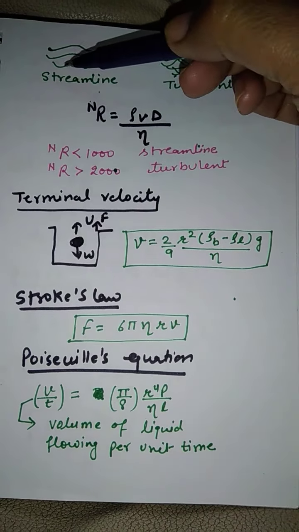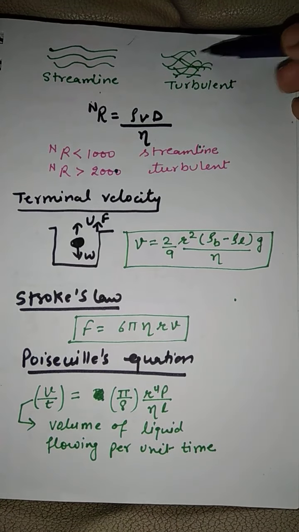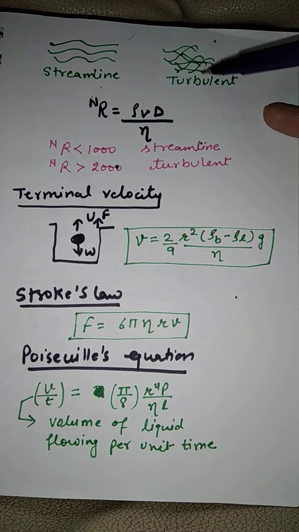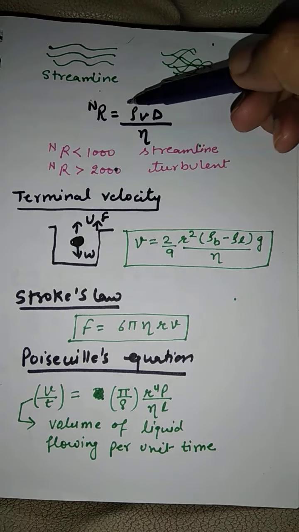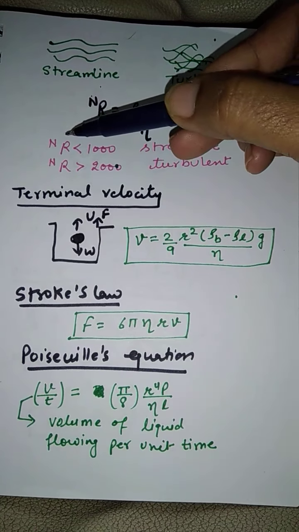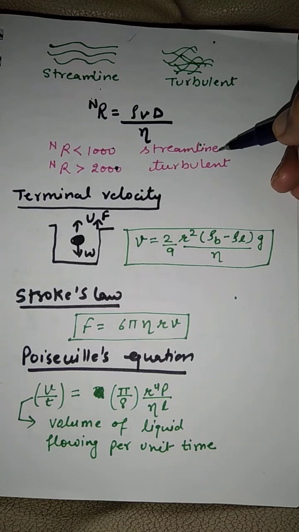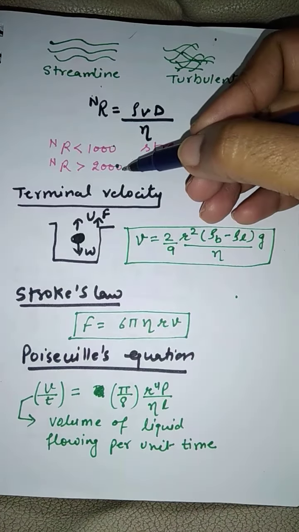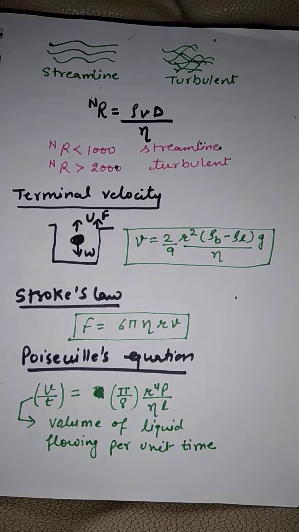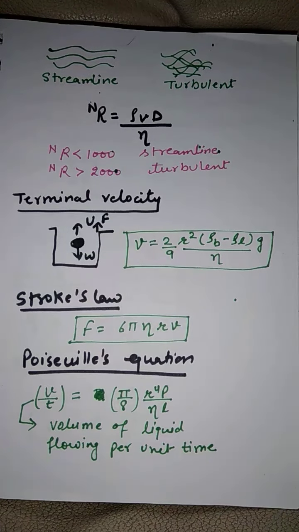In the second part of this unit, we will see when any fluid flows, either it can show streamline flow, meaning all the layers are smoothly flowing parallel to each other, or it can show turbulent flow. Whether the flow will be streamline or turbulent will depend upon one number which is known as Reynolds number. If for any given fluid the value of Reynolds number comes less than 1000, then the flow will be streamline. But if it comes more than 2000, then the flow will be turbulent.